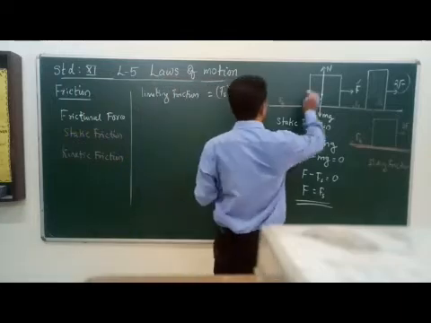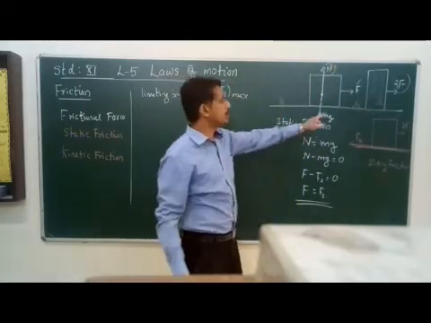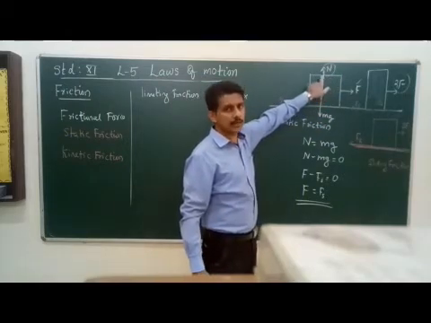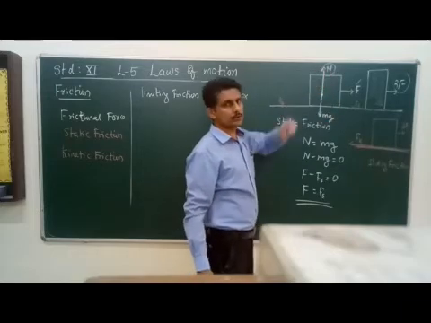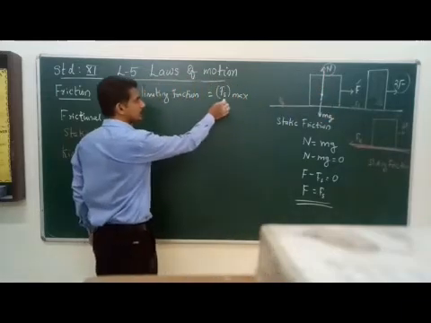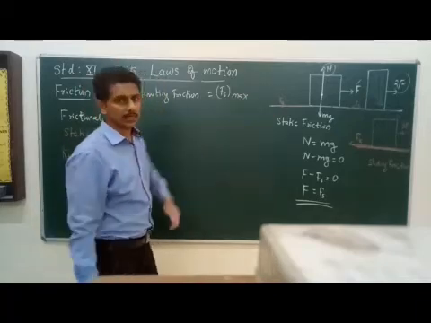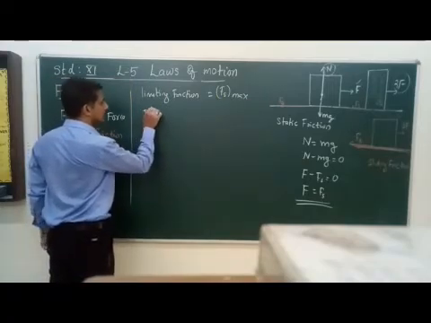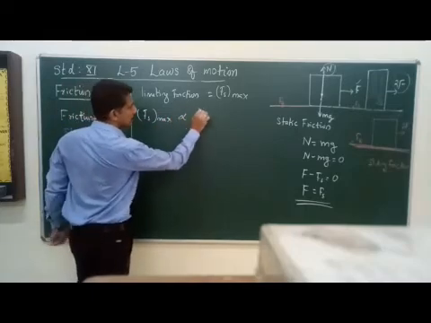And we have already seen that a normal reaction force is exerted by this table on this object. This is represented by the normal reaction force N. So this Fs max is directly proportional to the normal reaction force.